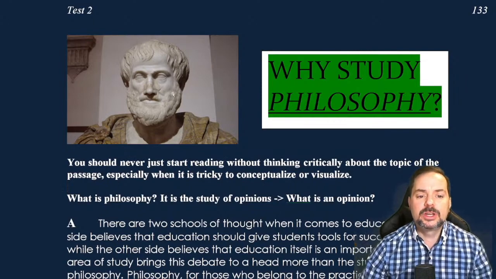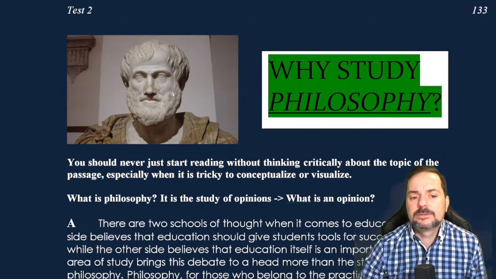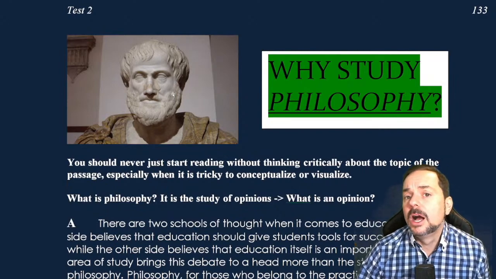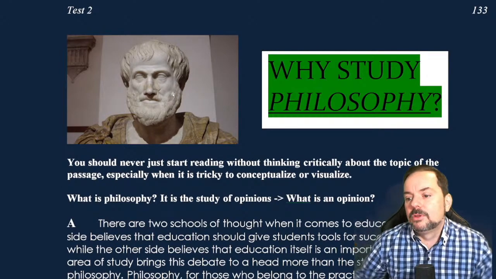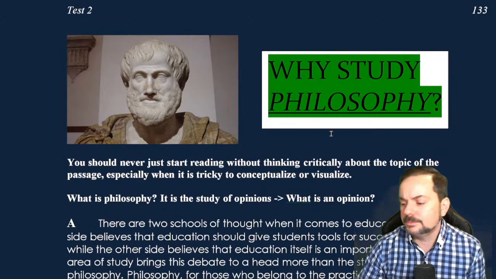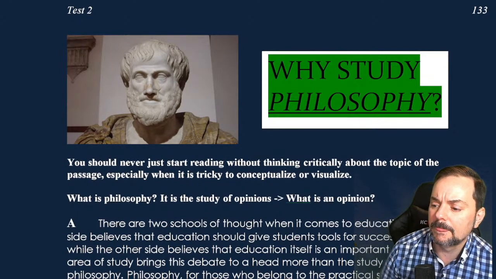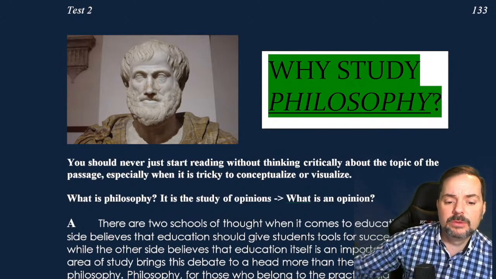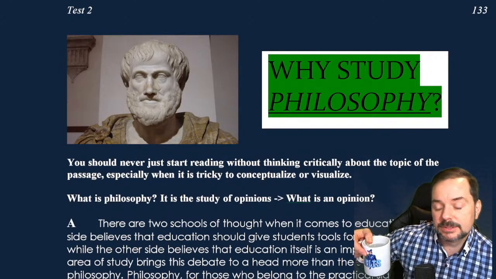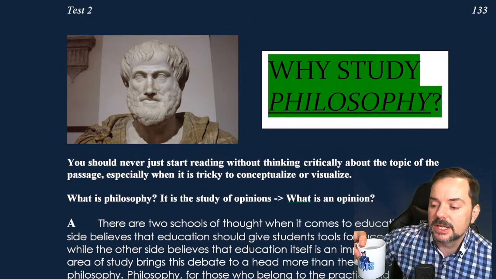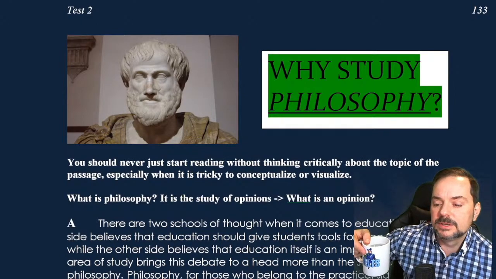I mean, even the picture here is of a famous philosopher. I believe it's Socrates. And, you know, it's like, okay, well, that's philosophy, but what is that, right? So what is an opinion? Okay, so if we say, okay, well, philosophy is the study of opinions, let's say, for simplicity's sake, and then I say, okay, well, what's an opinion?